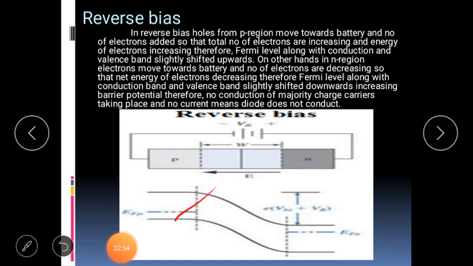This is the representation of the Fermi energy level in p type and the Fermi energy level in n type, how they get shifted, and how the depletion region is increased in this way, causing the total potential barrier.